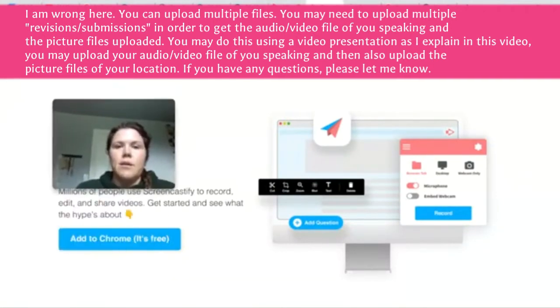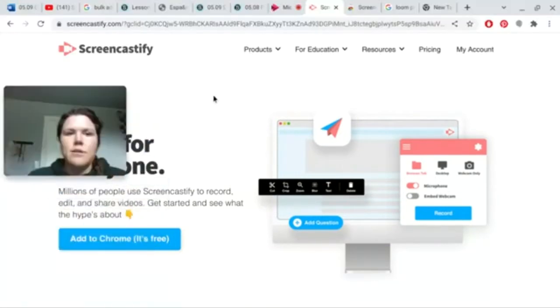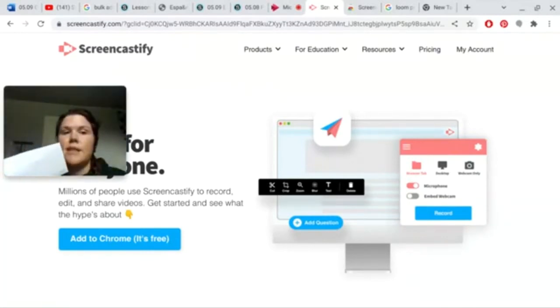You can use it with Chrome easily, but you can get it anywhere, and that's free. Again, you can just do a voiceover over a presentation of images, whether that's PowerPoint, Screencastify, or Stream, or if you just want to hold up pictures, like I said, and talk about them in your presentation.